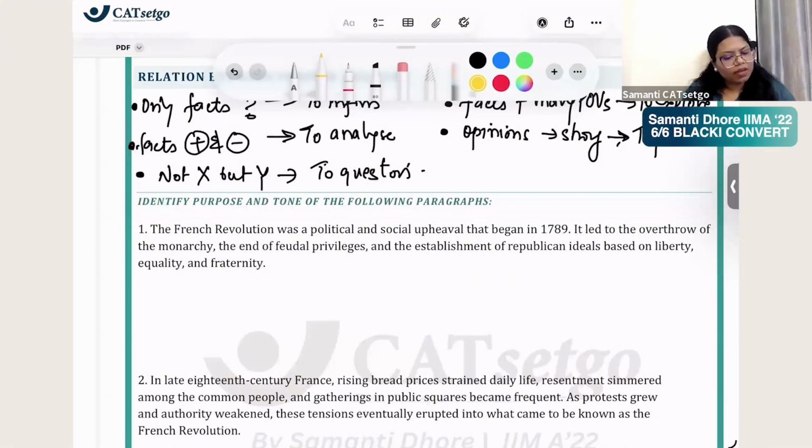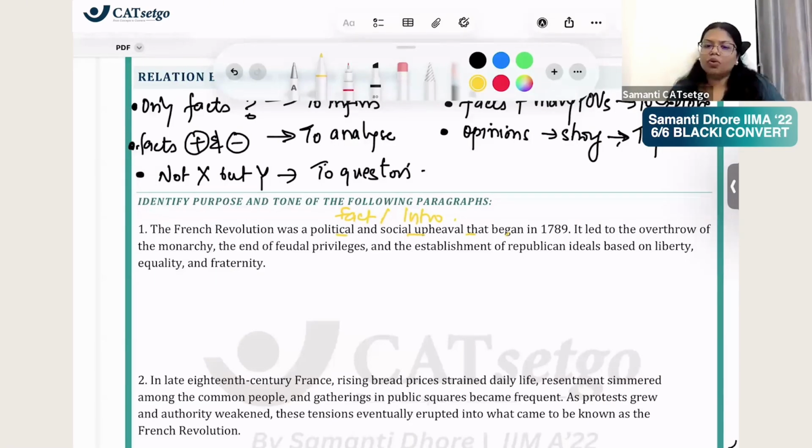Okay. So we have: the French Revolution was a political and social upheaval that began in 1789. Fact. Sort of an explanation, an introduction of what something is. No opinion here, right?